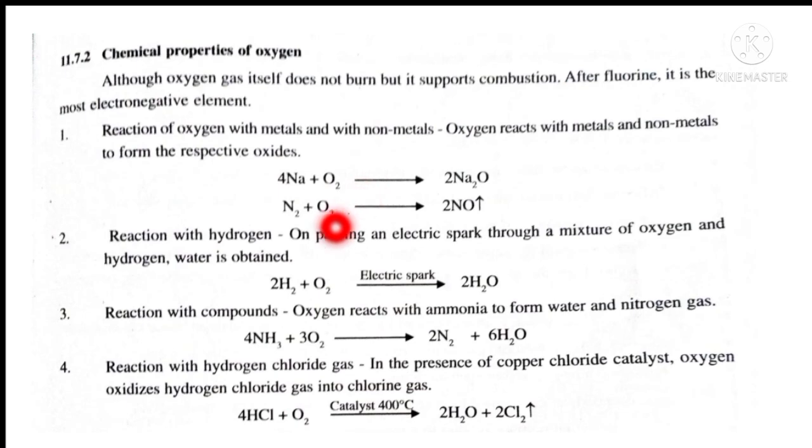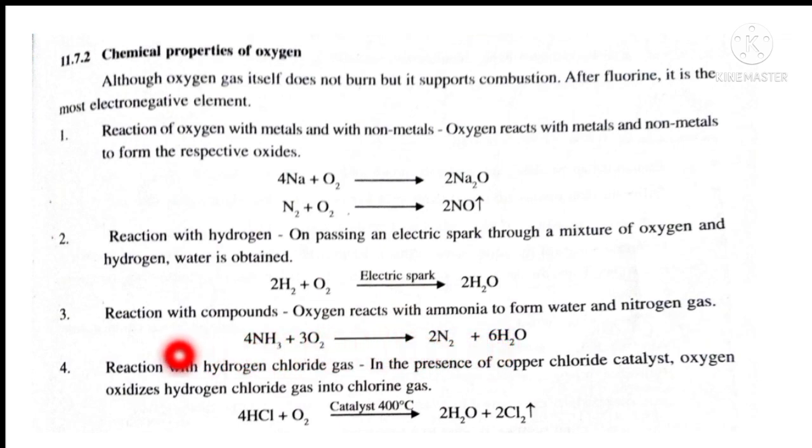Oxygen reacts with all metals and non-metals and forms oxides. So these are the examples. On reaction with hydrogen, it produces water, but at room temperature this reaction does not take place. We have to apply some electric spark. The next one is reaction with compounds like ammonia. On reacting with ammonia, it produces nitrogen and water.